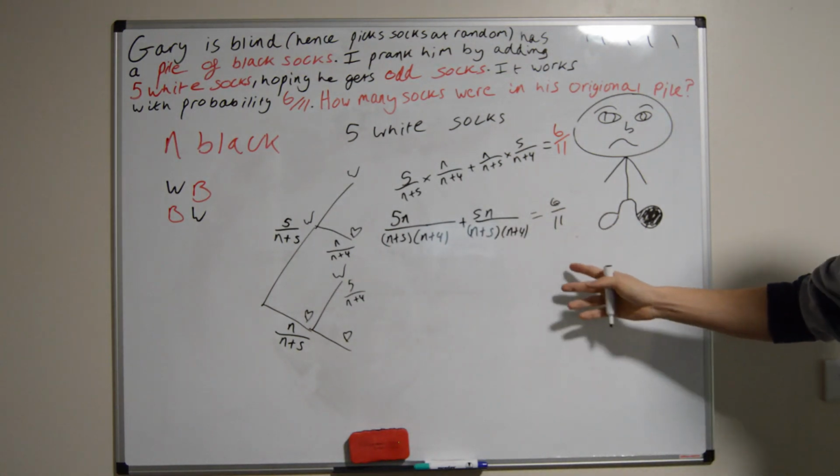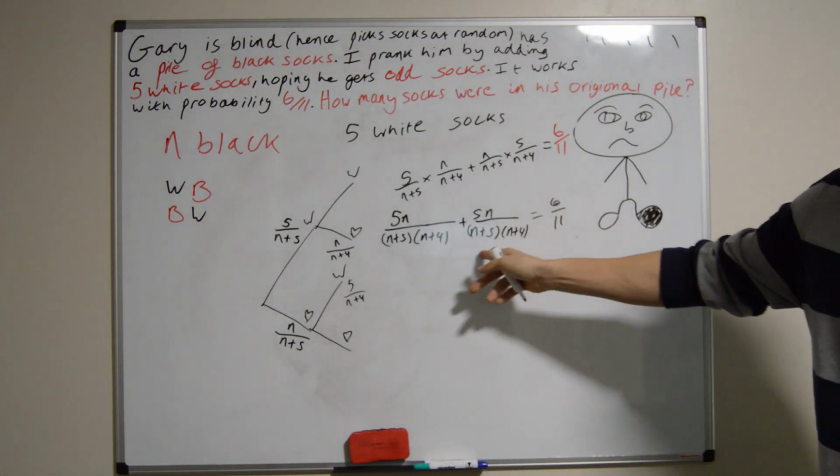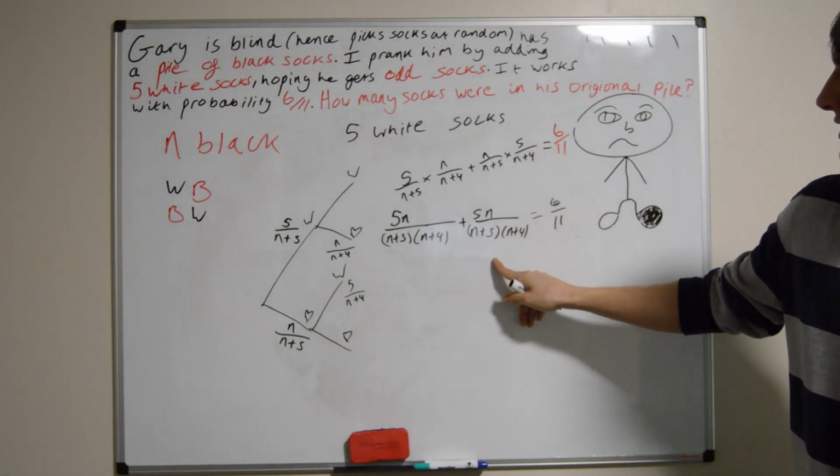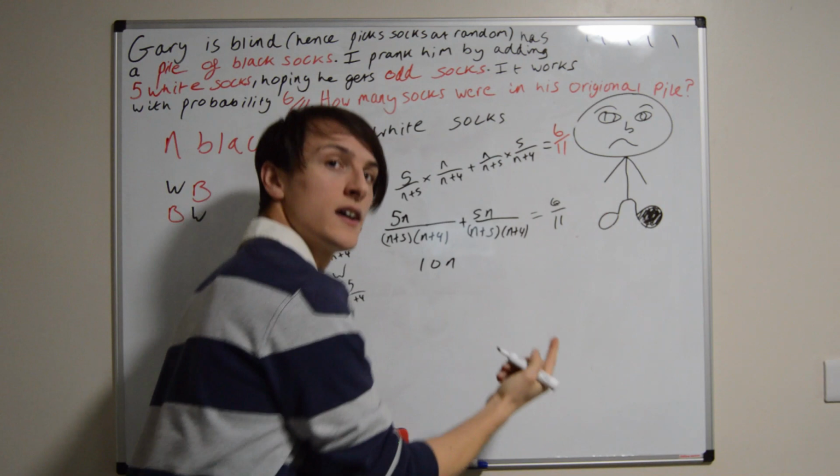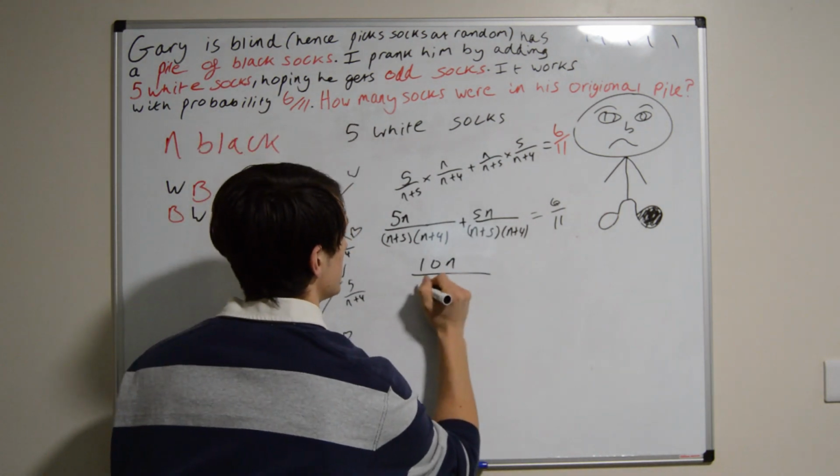Well, let's go ahead. These two have the same denominator, so I can just add these straight away. So I'm going to get 10n. And then they have the same denominator, so the denominator doesn't change.